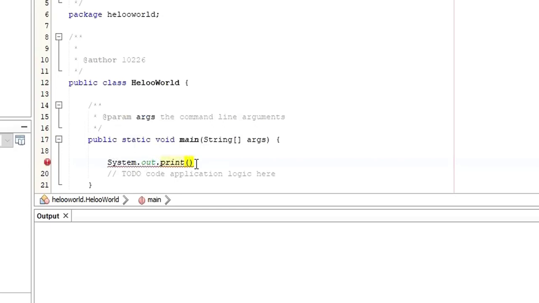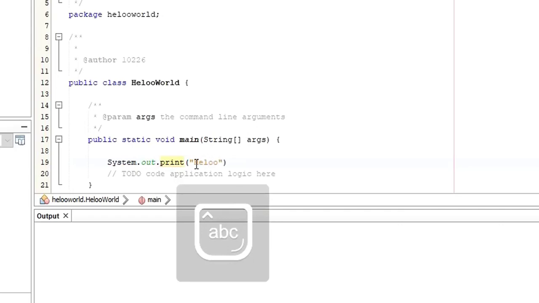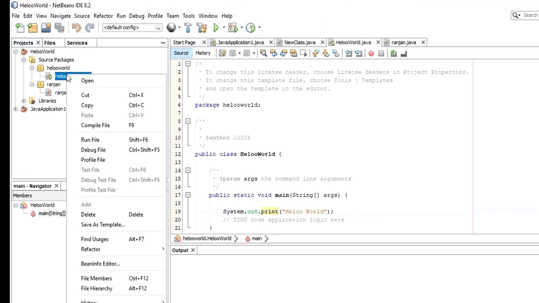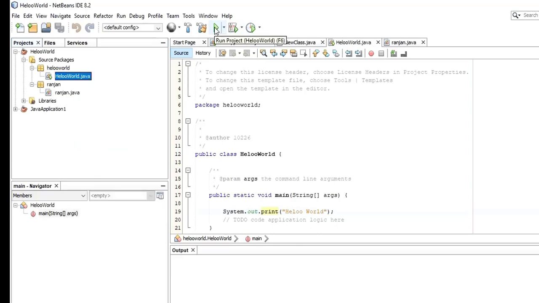What do you want to print? Let me say I want to print hello world. Put a semicolon at the end. That's it. Now we have managed to create a simple program to print hello world. Now I'm just going to save. If you want to run this, you can go there, right click the HelloWorld file, and run file. Or you can use this button, which says run project. When you click this, it's going to build and then return the result as hello world, followed by build successful.